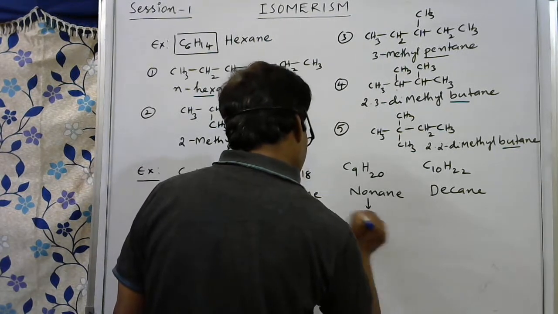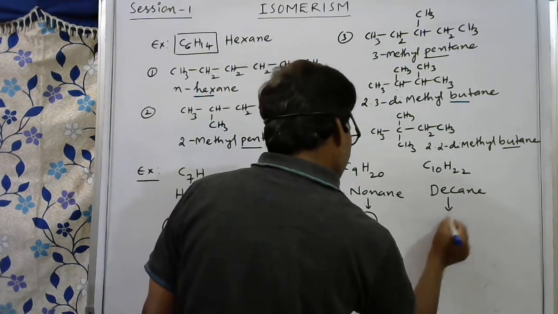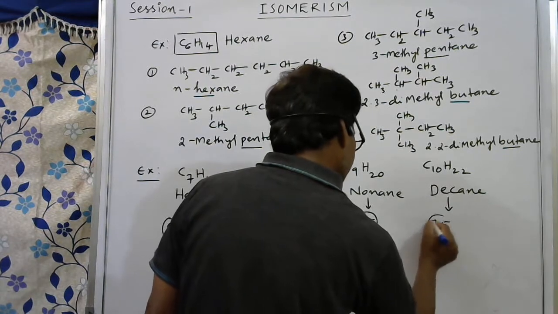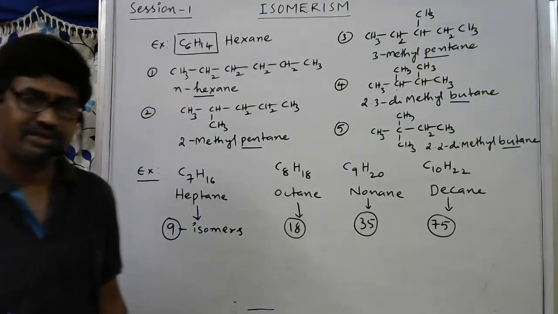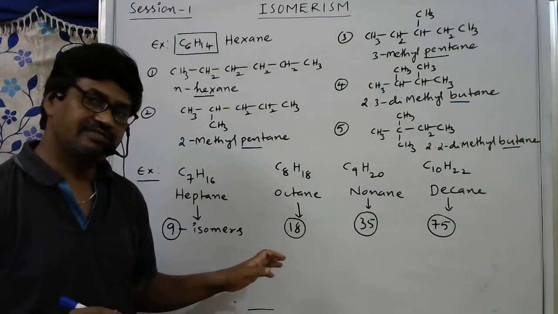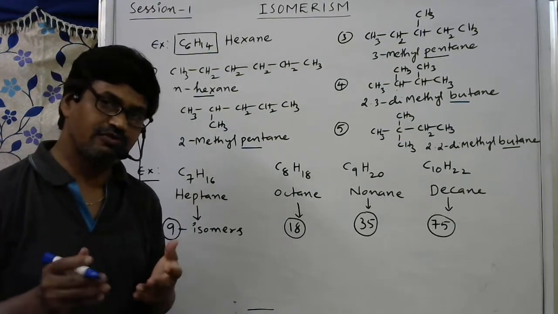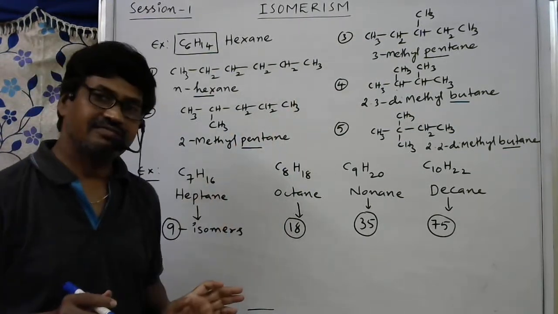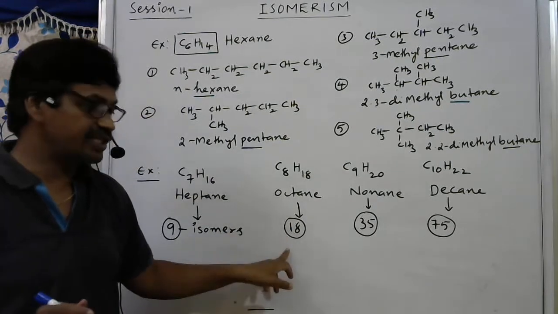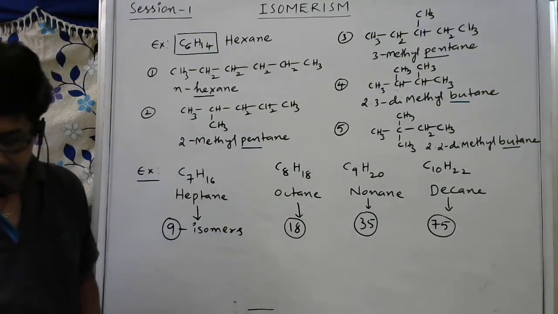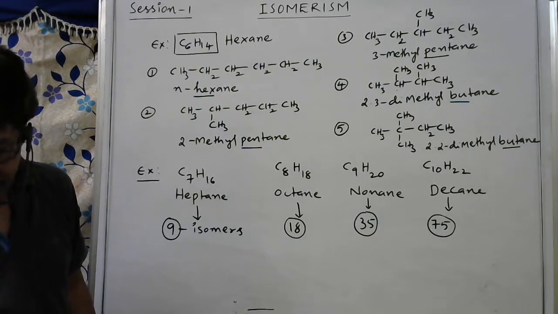For nonane, 35 isomers. For decane, 75 isomers. For decane you have to remember this, because if you have more free time afterwards, in this way you can try. If you try, you can get for octane 18, for nonane 35, then for decane 75 chain isomers.